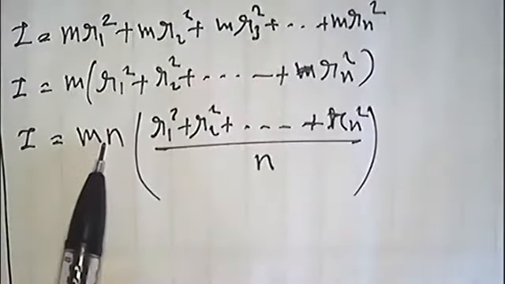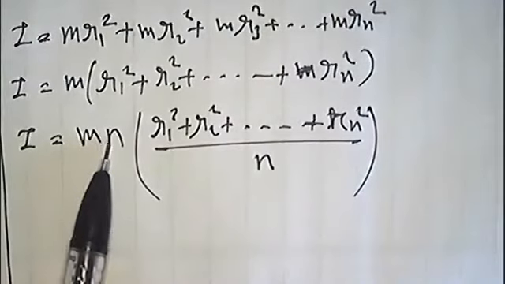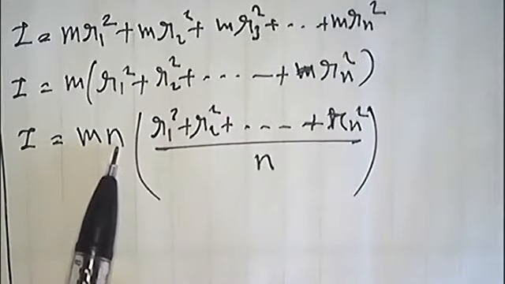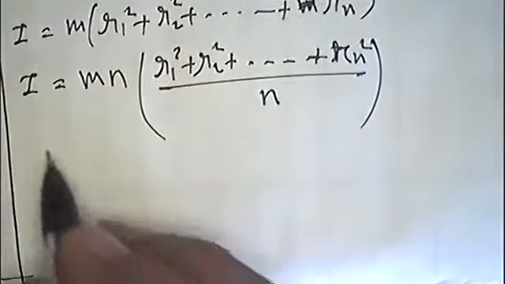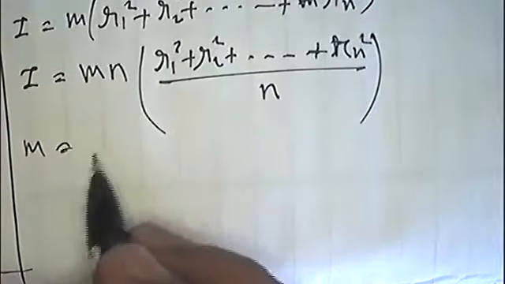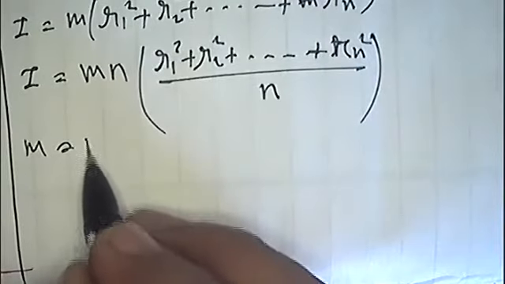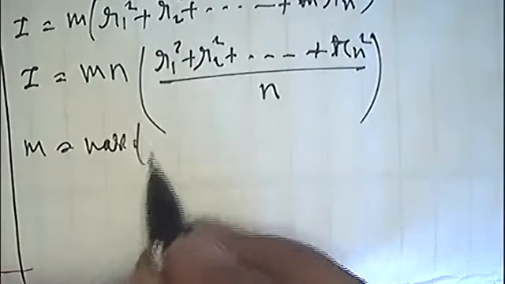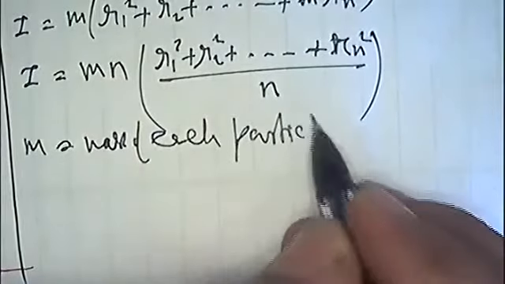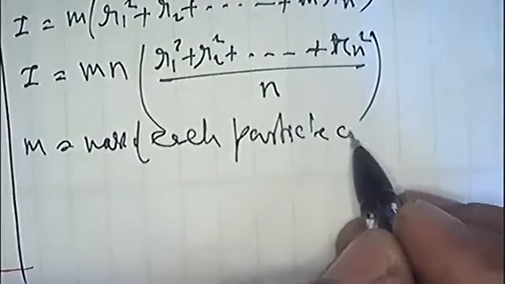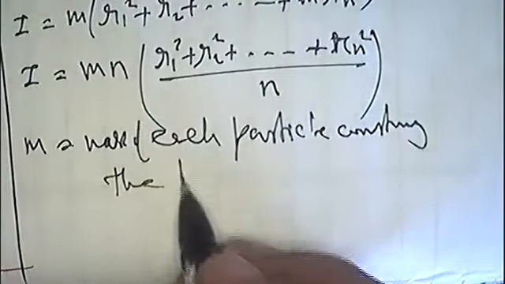So what is this mn? What is this mn? m into n. m, small m, is the mass of each particle. कौन से particle? Constituting the body. Body को बनाने वाले हर एक particle का mass m है.